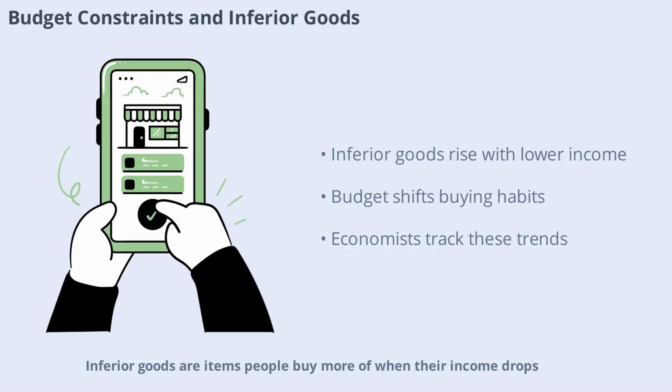Inferior goods are items people buy more of when their income drops, like instant noodles or generic brands. Budget constraints make consumers shift toward these products during tough times. This behavior helps economists understand how different types of goods respond to changes in income and budget limitations.